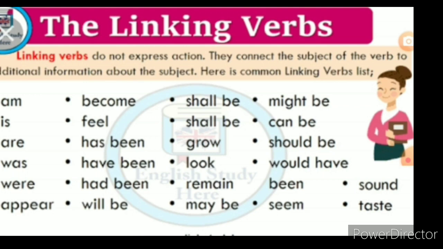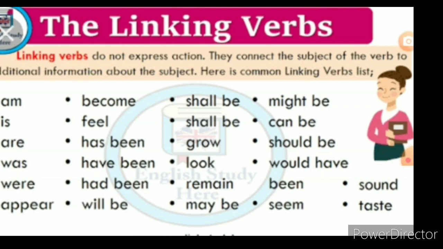Am, is, are, was, were, appear, become, feel, has been, have been, had been, will be, shall be, should be, grow, look, remain, may be, might be, can be, should be, would have been, seem, sound, taste.